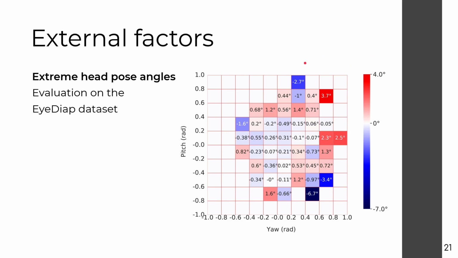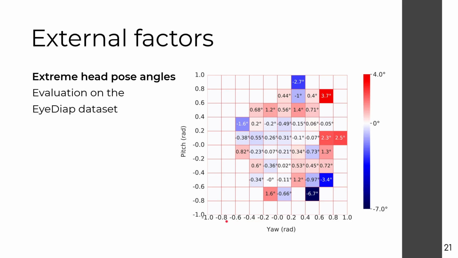Overall, the magnitude of improvements was larger than that of the errors, with the notable mention on extreme pitch angles, which had the greatest improvement overall. When looking at this plot, it's not unreasonable to consider that the gains we had on the EYEDIAP dataset were mostly due to the significant increase in accuracy we had on the more extreme pitch samples.